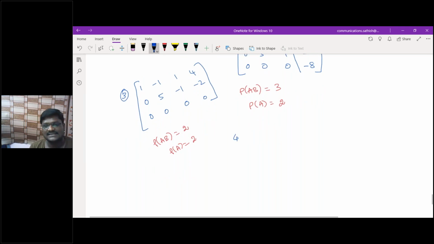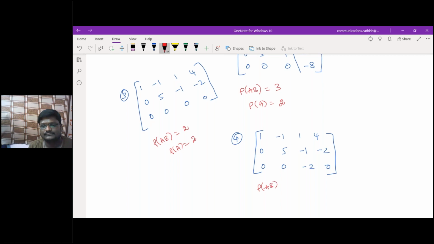And one more, the last case I'm just mentioning here. This is the other case. 1, minus 1, 1, 4, 0, 5, minus 1, minus 2, 0, 0. How much do I get the value there? Minus 2 and 0 if I take it as, just the assumptions. These are all the pre-assumption values. In this case, can you tell me what is the rank of AB and what is the rank of A? Both are 3, sir.